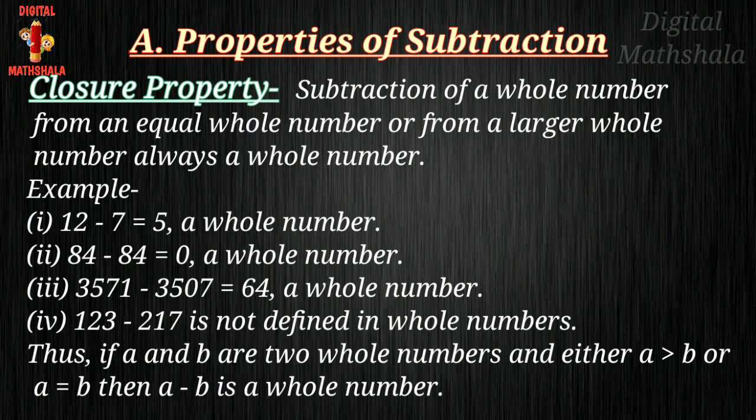123 minus 217 is not defined in whole numbers because the answer will come in negative form. Thus, if A and B are two whole numbers, then either A is greater than B or A equals B, and then A minus B is a whole number.